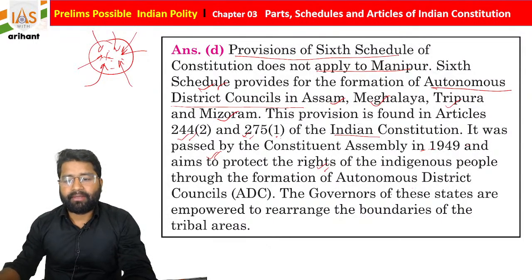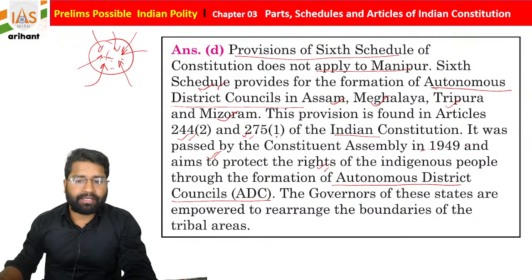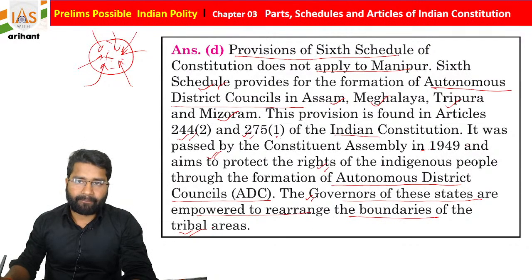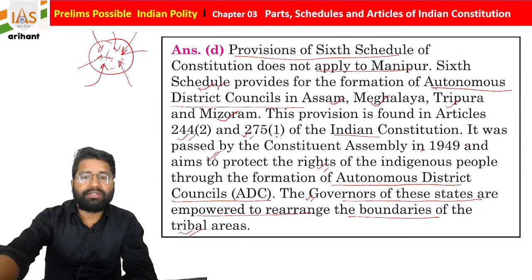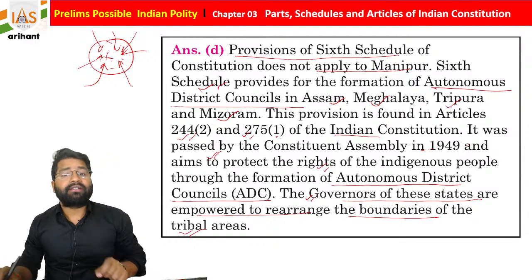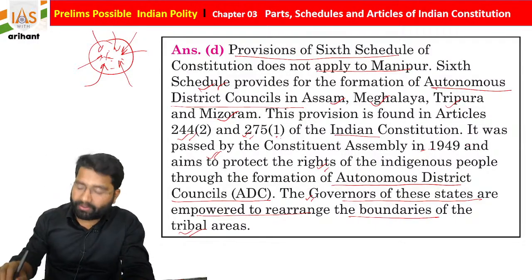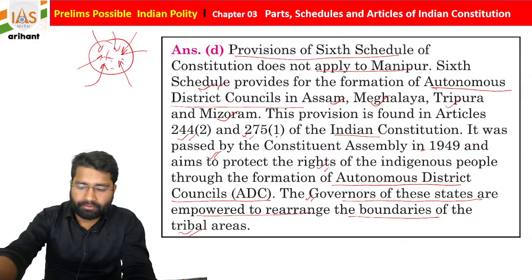I hope you are all getting it. So the autonomous district councils, ADC, can be created for regulation and administration, and there are some more powers. Governors of these states are empowered to rearrange the boundaries of tribal areas. This is also very important, and the governor is going to play a very important role in these 4 states. Another important thing, students, they are not going to get benefit from Schedule number 5. They are in Schedule number 6, so only Schedule number 6 will be applicable to them.